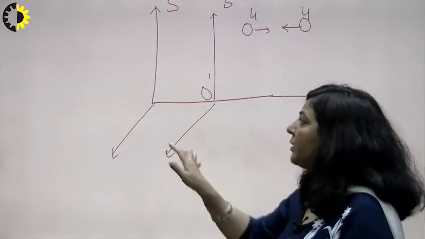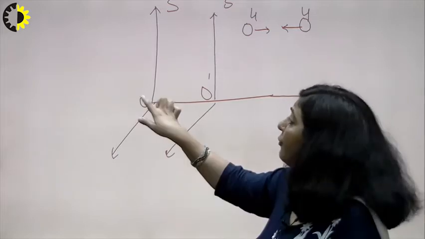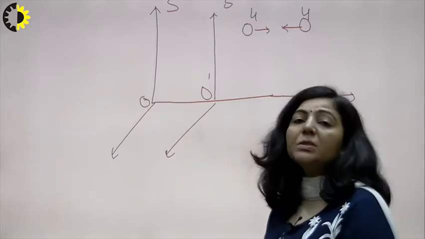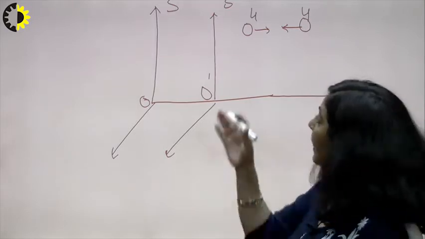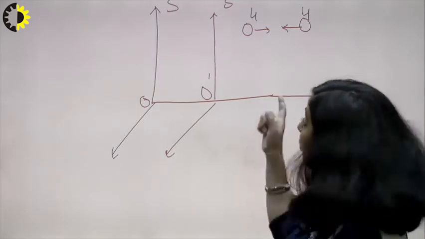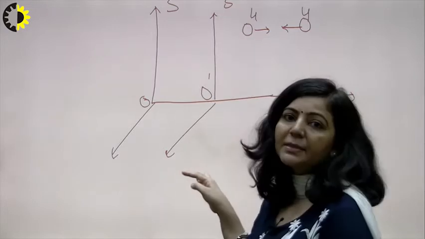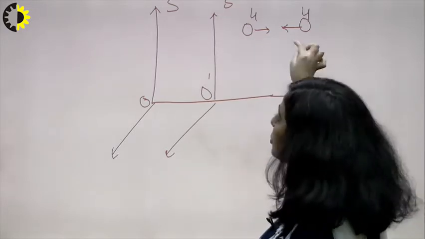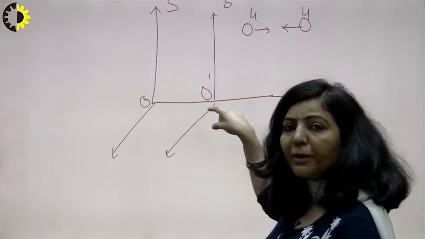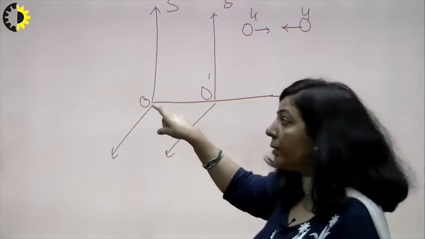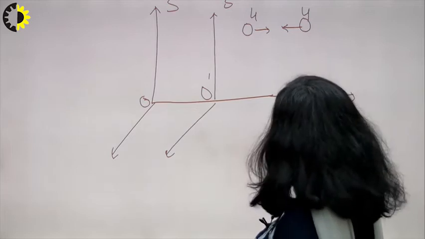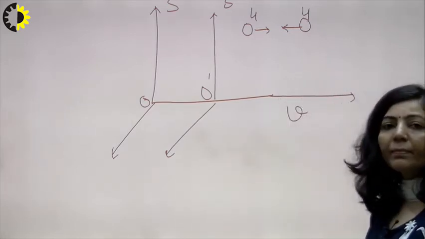So for O dash they are at rest, but for the observer sitting in frame S, those two particles are still moving, and they are moving with the speed of frame S dash. It means these two particles, which are at rest with respect to O dash, are now moving with respect to O with this velocity V. Clear?